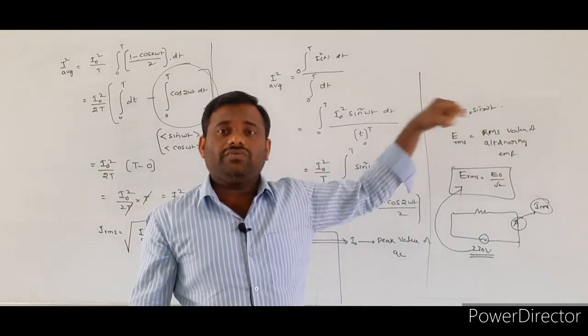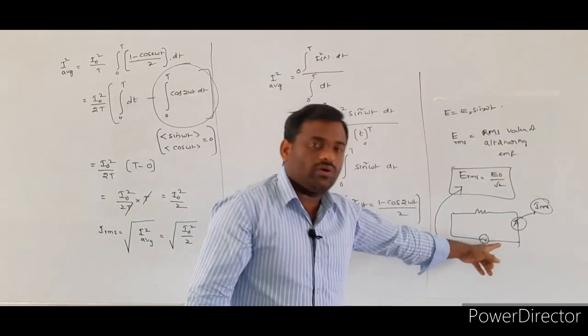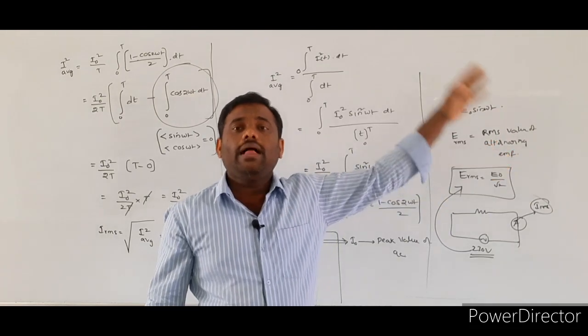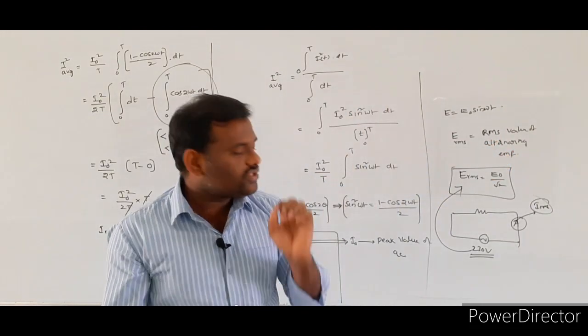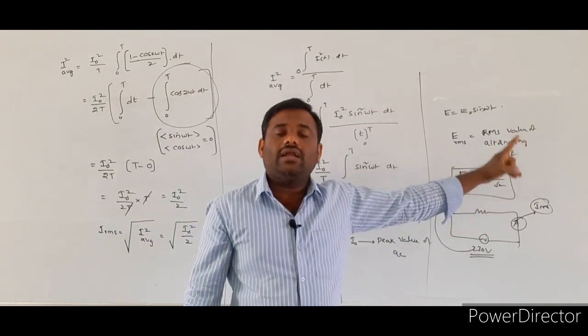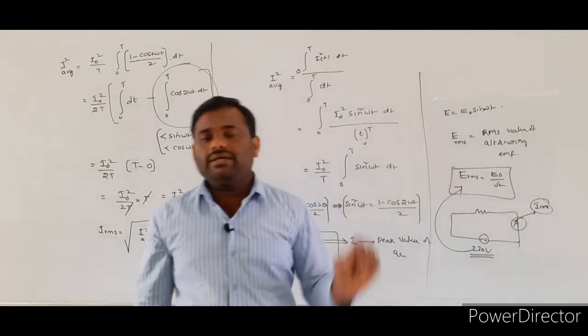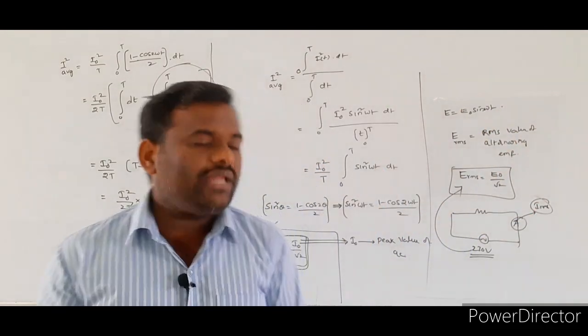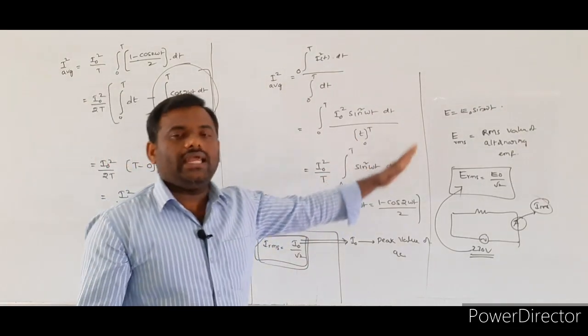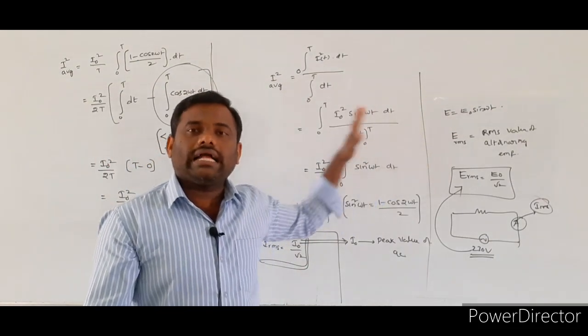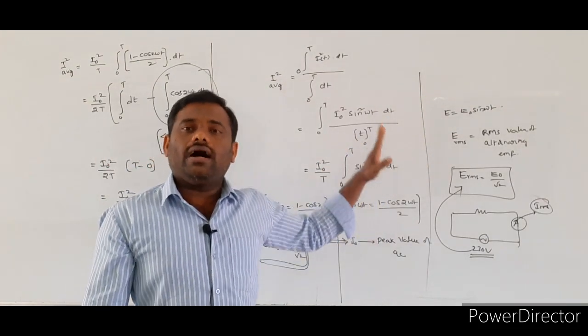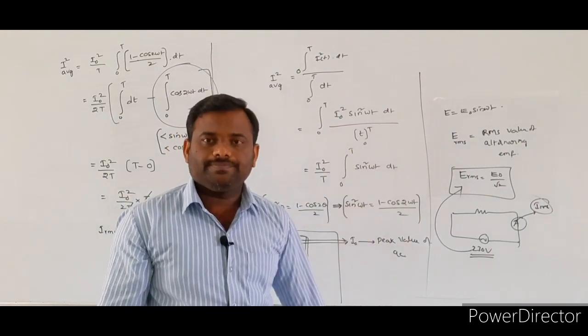Generally, the common mistake we make is taking that 230 volt or that current value as the peak value. That is the mistake. So the measured value is always nothing but the RMS value. So this is the main purpose of measuring either the EMF or current value in terms of RMS values.